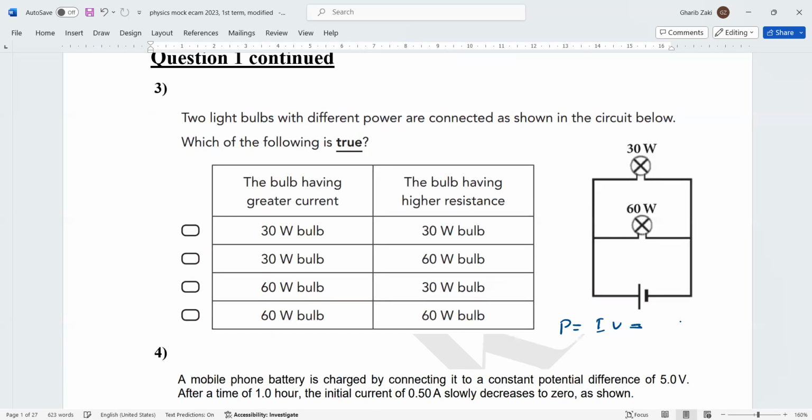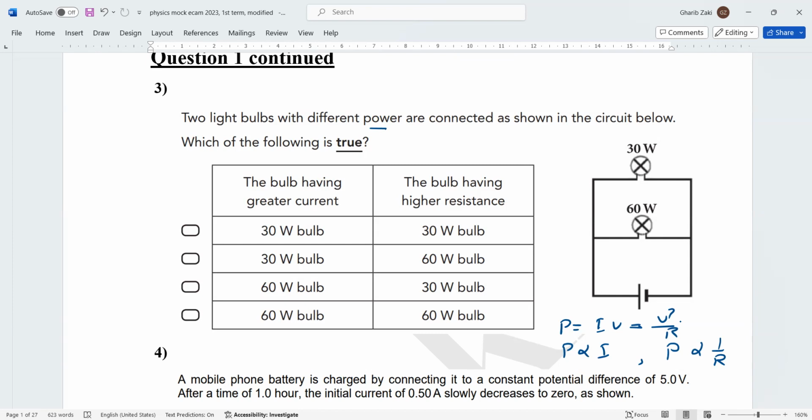Now, here P equals IV, which also equals V squared over R. So P is sometimes proportional to the current and sometimes inversely proportional to the resistance. Two light bulbs with different power are connected as shown below. Which of the following is true? Which one has greater current?